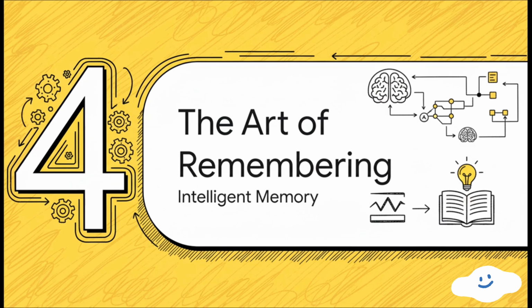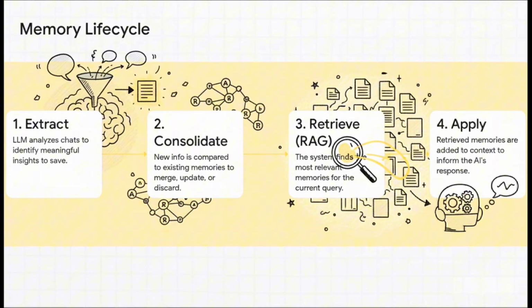It needs to actively manage and refine what it decides to remember, turning messy, raw conversation into clean, structured, usable knowledge. This is the life cycle of an intelligent memory, a four-step process for turning talk into knowledge. First, the agent extracts key insights from a conversation. It filters out all the fluff.